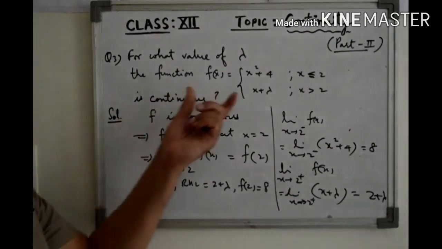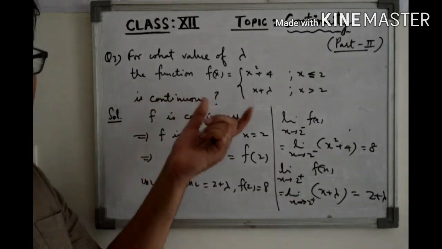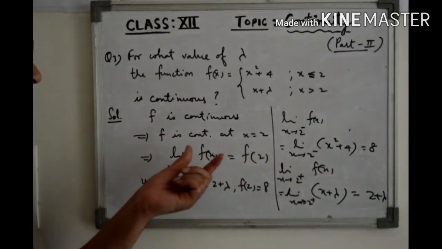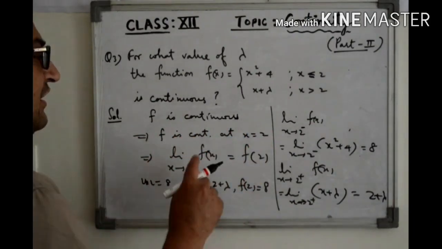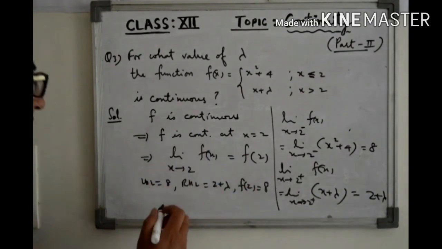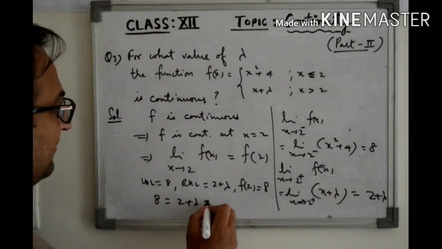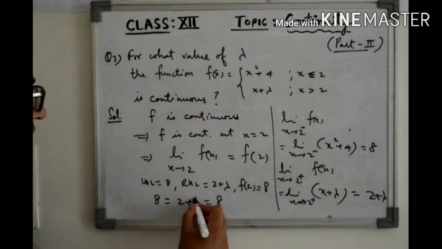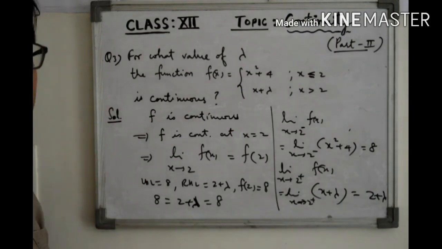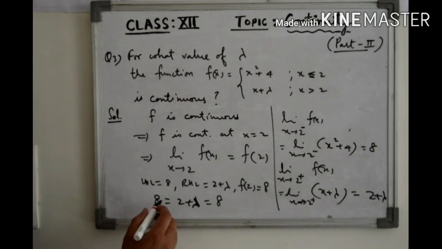As the function is continuous everywhere, it is continuous at x equal to 2 in particular, and it is continuous at x equal to 2 if the limit exists and is equal to the value of the function at 2, and this will happen if 8 is equal to 2 plus lambda is equal to 8. So if these three things are equal, only then can we say the function is continuous at x equal to 2. So you can solve this for lambda.